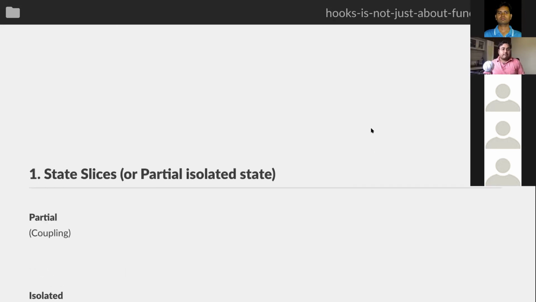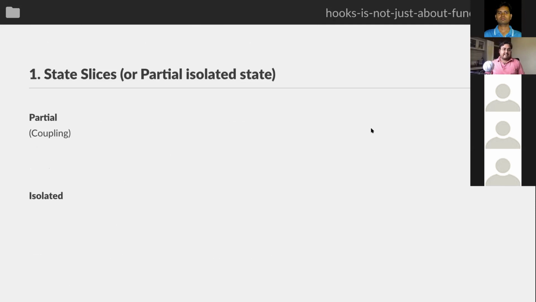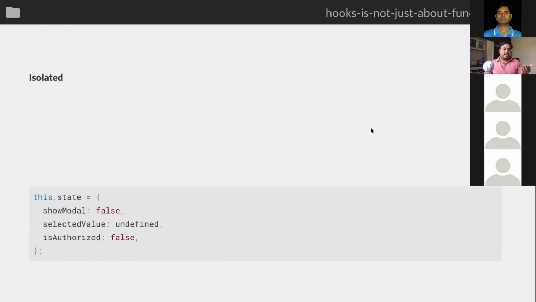Okay, so we'll start with state slices. Everyone probably understands what a state slice is, right? If you have written a class component, you would write in a constructor something like this.state equal to, and then you put your state slices in there. Maybe your class component is doing two things, let's say it has two features. It is controlling a modal and handling some kind of form input. So your state will contain two things, like show modal and maybe some selected value. These are what we think of as state slices.